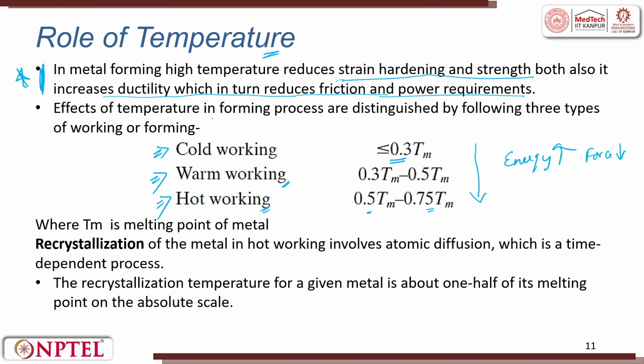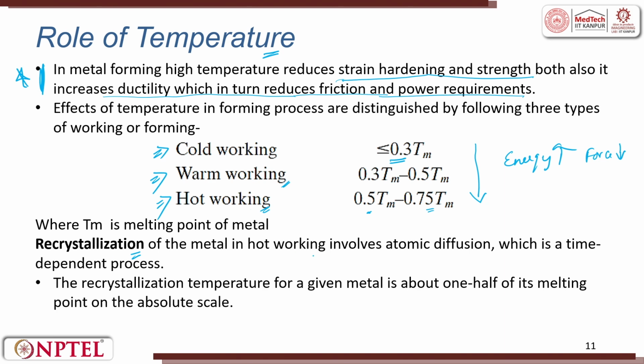The effects of temperature in forming processes are distinguished by the following three types of working or forming. Friends, this is a thumb rule. There can be up and down variation from book to book, but we will assume that there are three and these are the ranges in which it works. What happens is a phenomenon called recrystallization occurs when you are doing hot working.